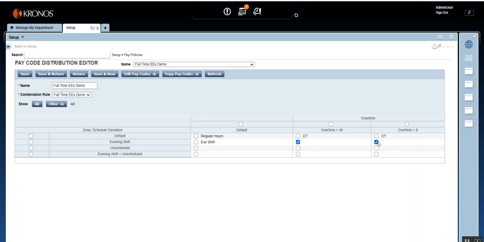You can also give the same pay code elsewhere in one go, because whenever the employee reaches more than 40 and reaches over 8, it's the same pay code. So in one go you can assign the same pay code for different situations. I'm going to do that as well, rather than assigning one by one.